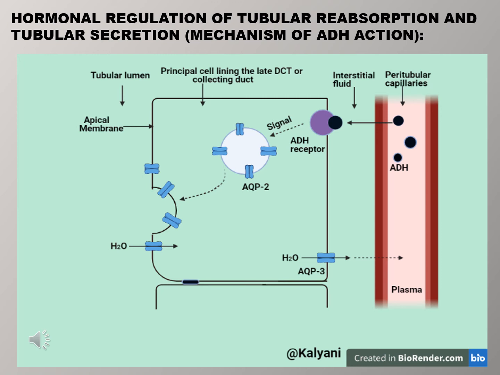A deficiency in ADH secretion causes diabetes insipidus, in which there is excessive urination, the polyuria condition, and excessive fluid intake, the polydipsia condition.